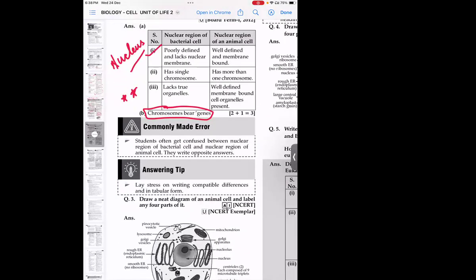See, here they have given a commonly made error. Students often get confused between the nuclear region of a bacterial cell and the nuclear region of an animal cell. They write the opposite answer. So we have to be careful. We should read it.